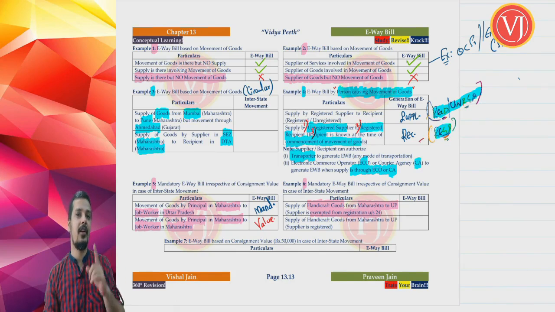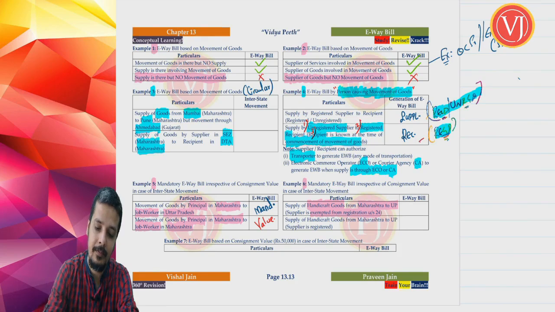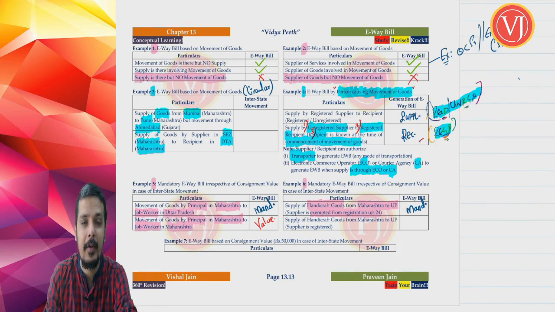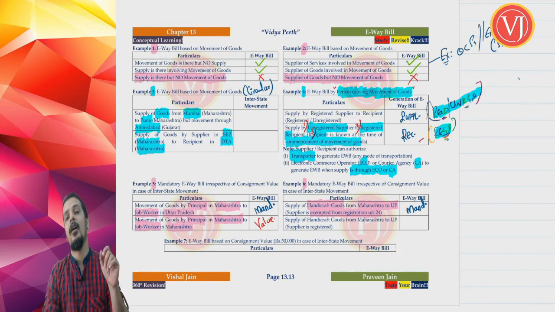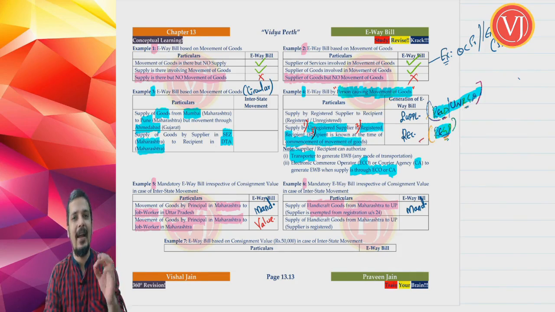Exemption from registration under section 24 was telling that, okay, we are exempting you from registration, though you have interstate supply, but you have to mandatorily generate e-waybill. Even in that exemption notification for handicraft goods, the same point was there, mandatory e-waybill.